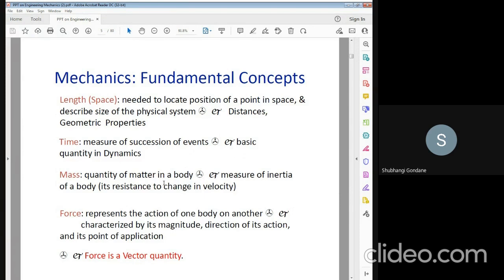The mass is the quantity of matter in the body, and the measure of mass is the inertia of the body. What is force? The force represents the action of one body on another. It is characterized by its magnitude, the direction of its action, and its point of application. So force is always a vector quantity, because it has magnitude as well as direction.